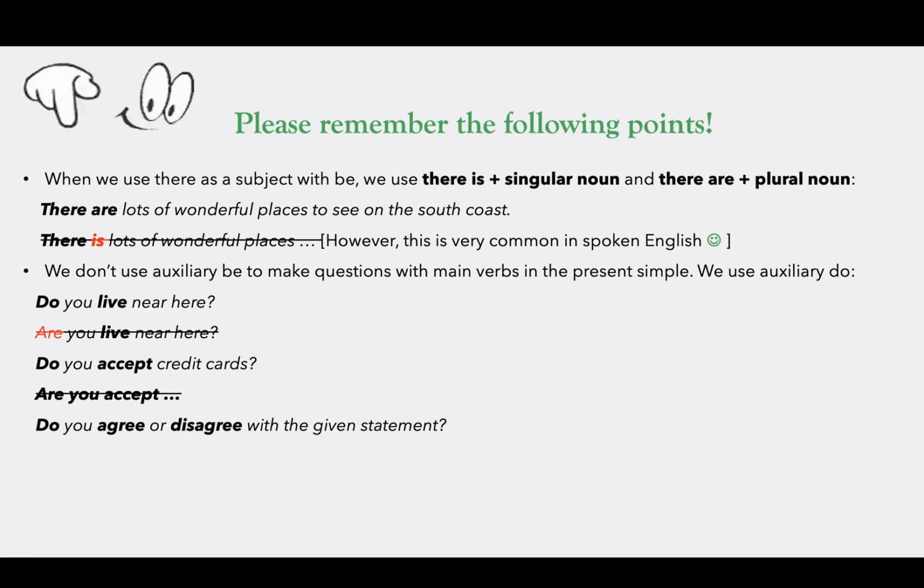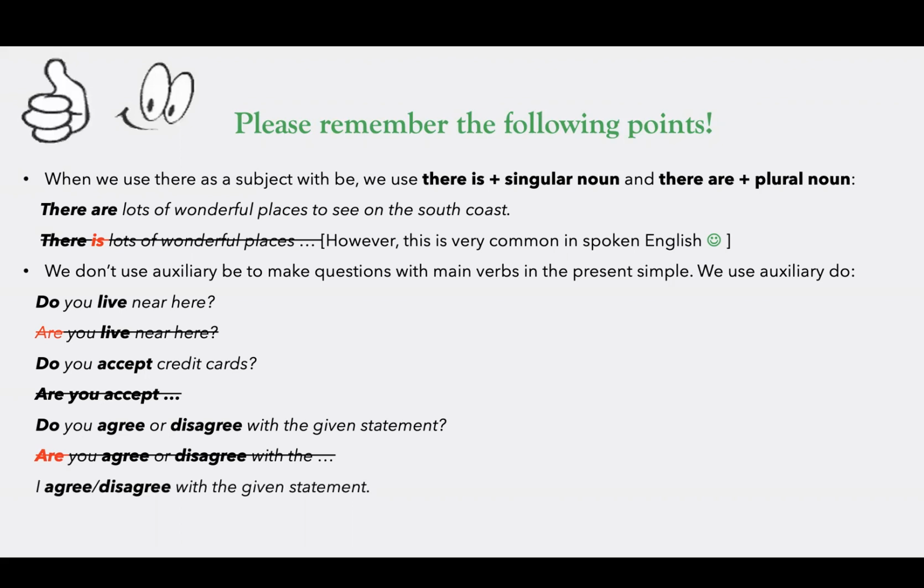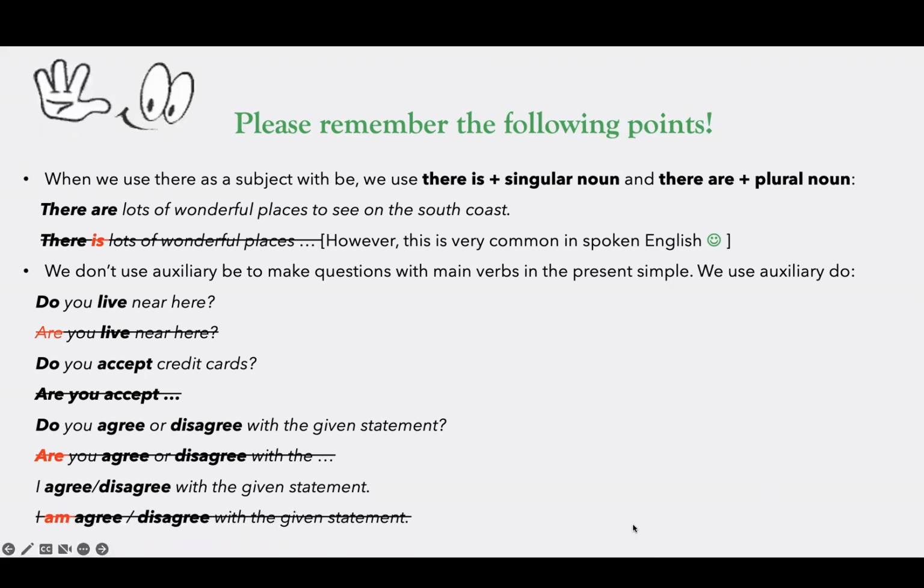Do you agree or disagree with the given statement? It's a common IELTS writing task 2 question in both modules, academic or general, or in college essays as well. Most students say, are you agree or disagree? No, it's not correct. You cannot use are because agree is a verb, or disagree is a verb. And when you answer the question, you can say, I agree or I disagree with the given statement. But you never say, I am agree or I am disagree with the given statement. This is a common grammar problem.